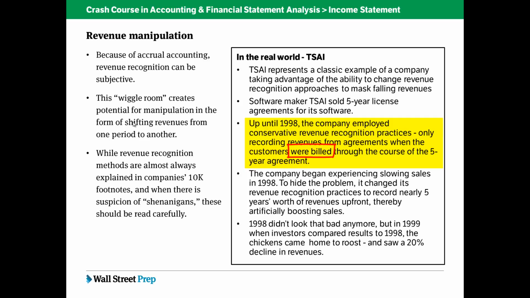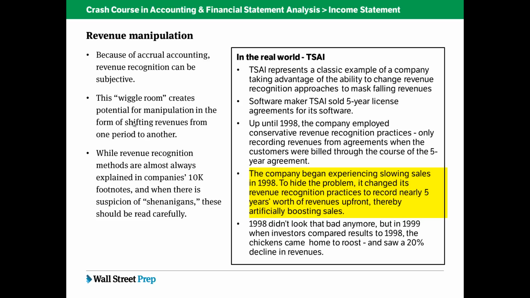So from a comparable standpoint, they could look at 1996 compared to 1997, compared to 1998, and they would understand that this is the consistent practice of revenue recognition. So if they recognized a certain revenue growth rate, they would understand that at least the revenue recognition is consistent. But in 1998, when TSAI began experiencing slowing sales, they decided an easy way to hide the problem from investors is to simply change its revenue recognition practices.